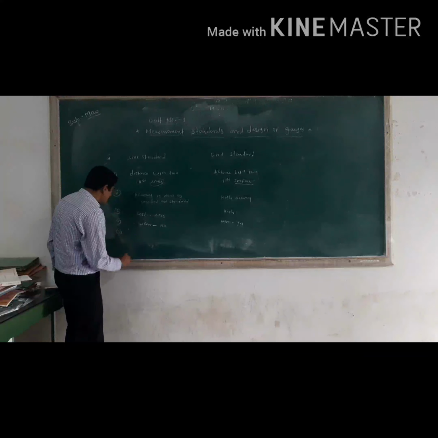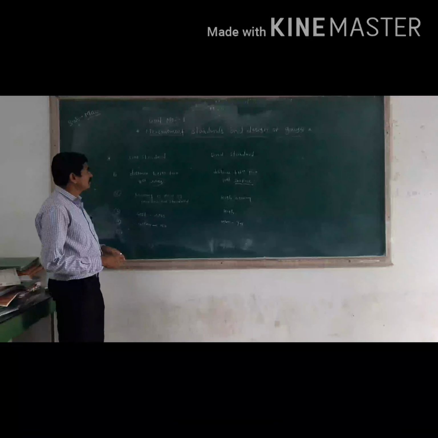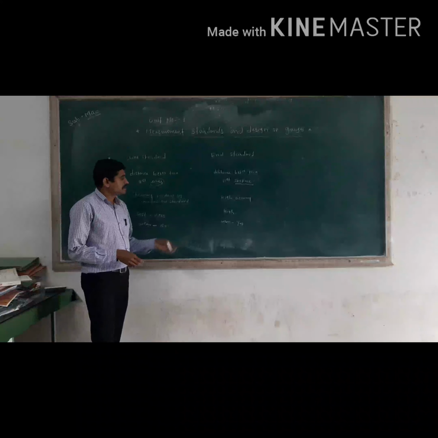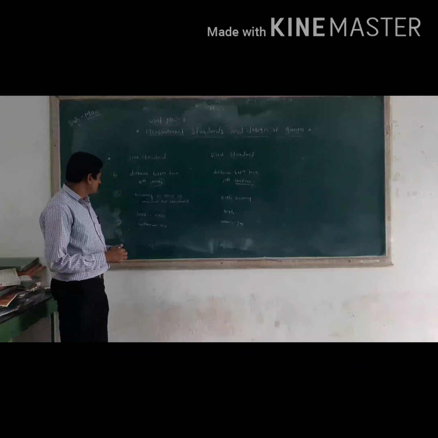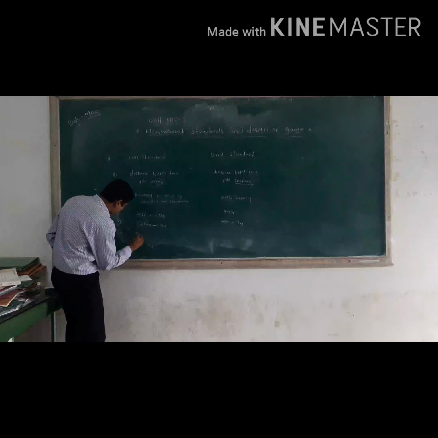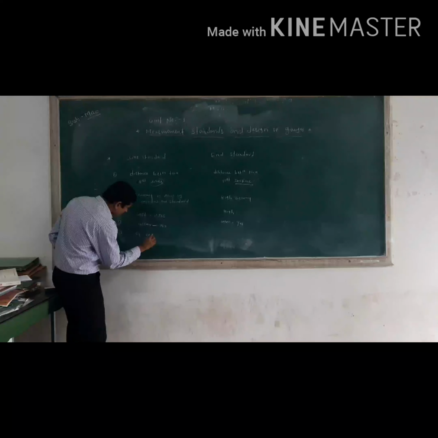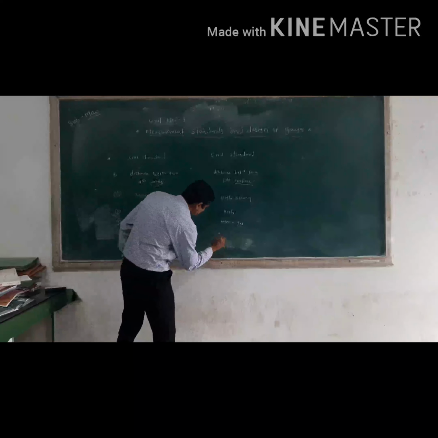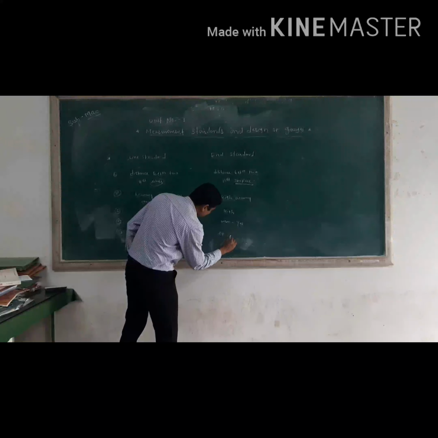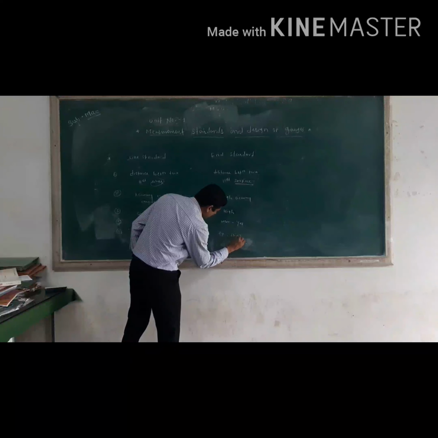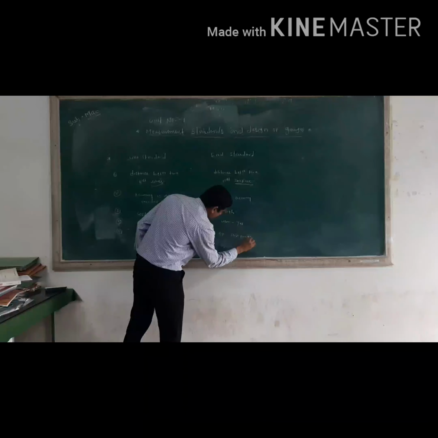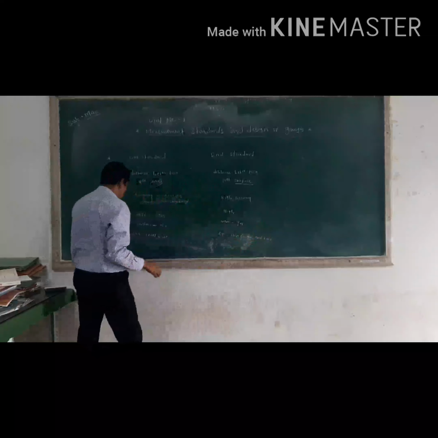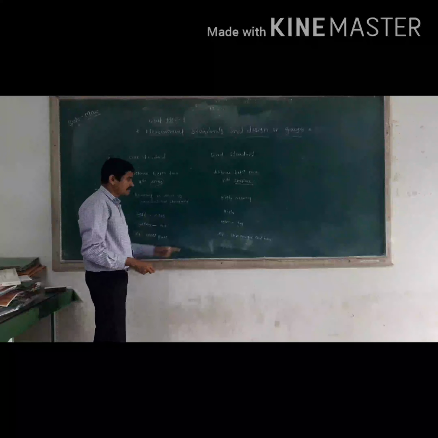Next point: in the line standard, measurement is quick and easy. In the end standard, the operation is time consuming. Here again we are looking at the quality. As compared to the line standard and end standard, we get the better quality in the end standard.